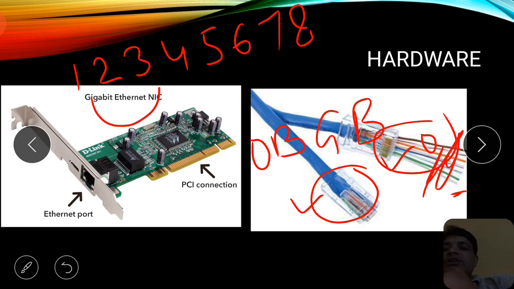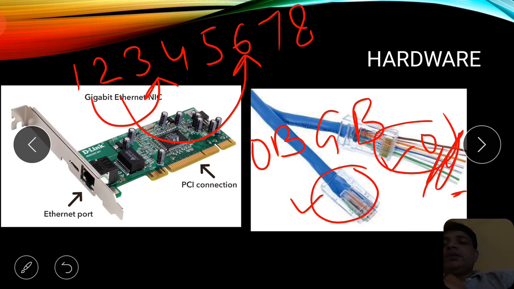The positions are just made like this. They have been replaced with the rule of 1236. What is this rule of 1236? It is generally famous among network administrators and network technicians with this name.